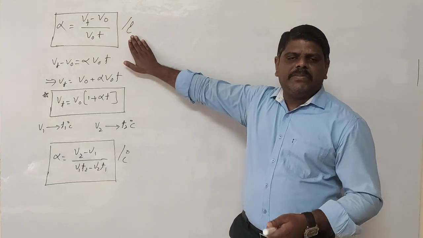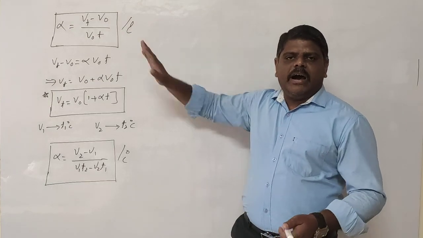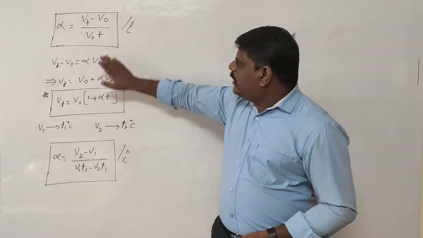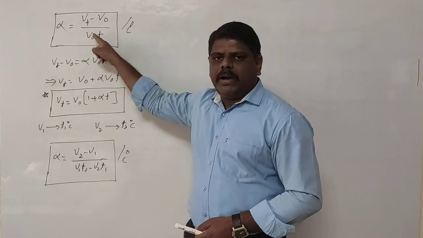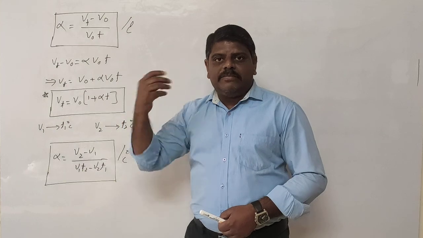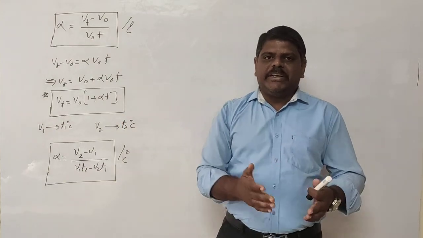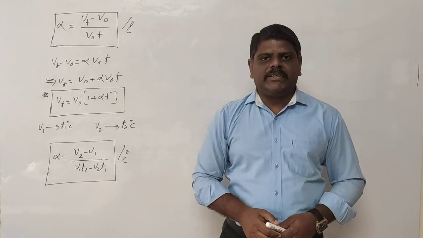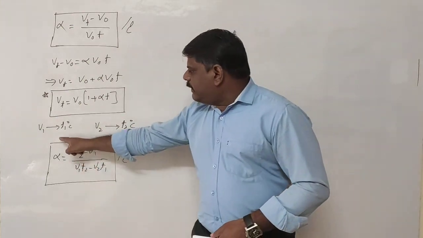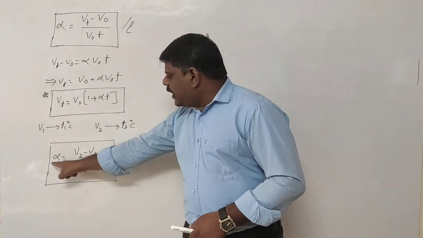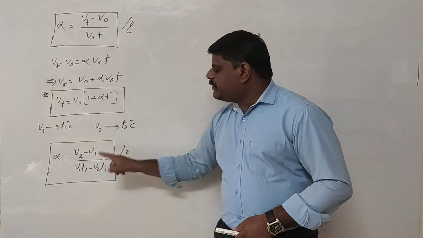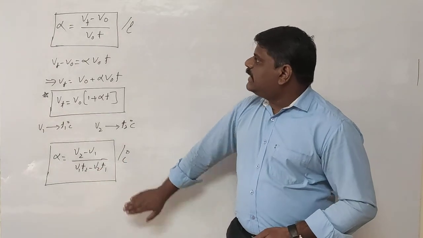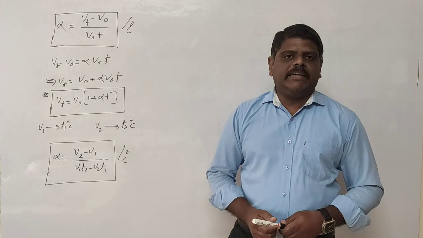Most probably we are going to use this formula. In most of the derivations, or any standard formulas you are deriving, you are going to take the first condition only: alpha is equal to Vt minus V naught by V naught into T. In case the temperatures in the problems you are solving are not given as 0 and T degrees Celsius, but as T1 and T2 degrees Celsius, then you can use this formula: alpha is equal to V2 minus V1 by V1 T2 minus V2 T1. This is the volume coefficient we have discussed.